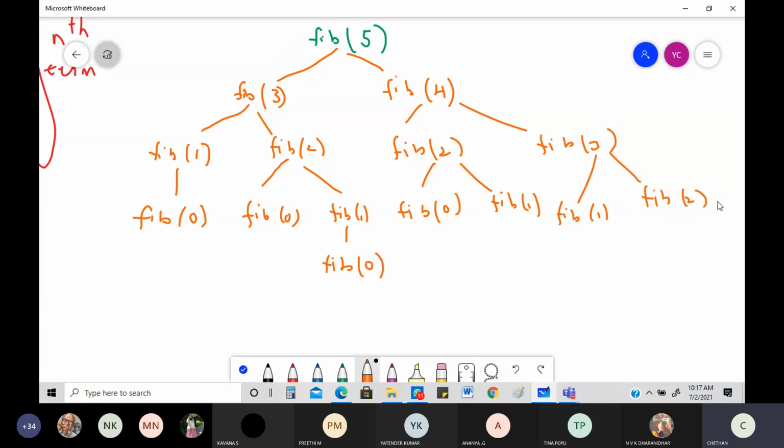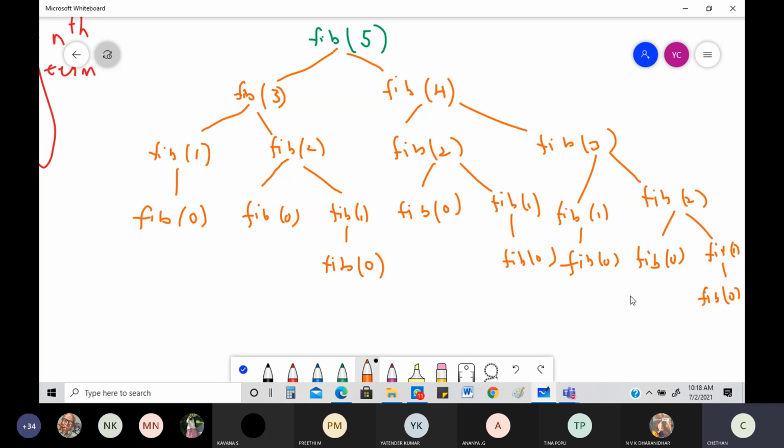Very important, you need to make sure that you're writing all these things. Now again this will only be equal to fib of 0. This again will be equal to fib of 0 only, nothing more. This will be two parts. What are the two parts? One is with regard to fib of 0, the other one is with regard to fib of 1. This again will be equal to fib of 0. This is what you write. This is what you get.